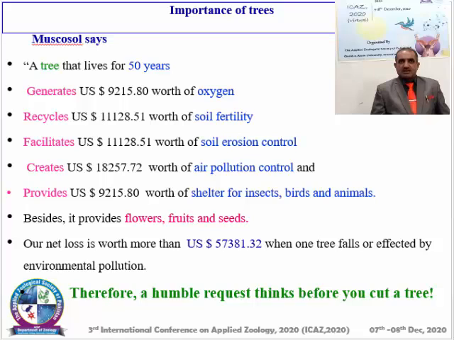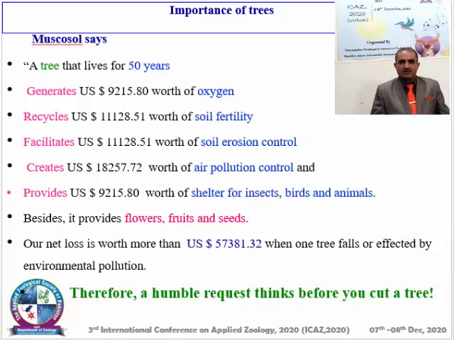A tree that lives for 50 years generates a great worth of oxygen, recycles a huge quantity of soil fertility, facilitates soil erosion control, creates air pollution control, and provides shelter for insects, birds and animals.